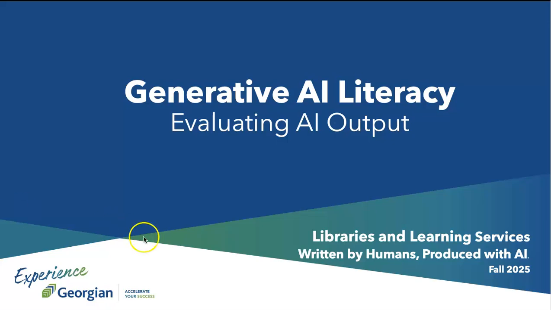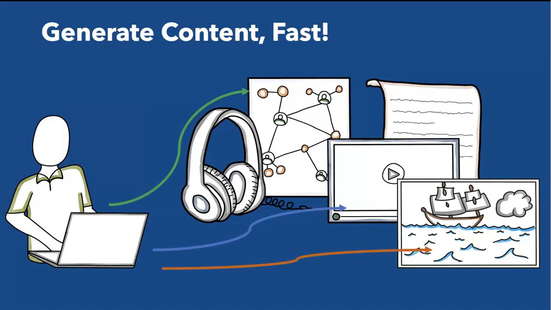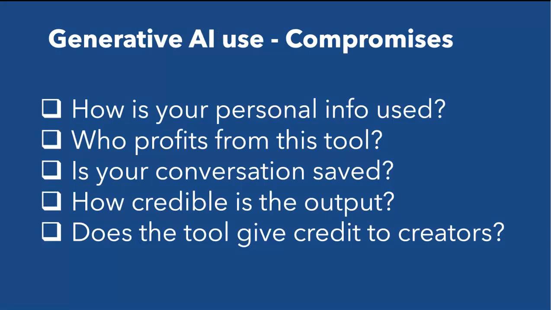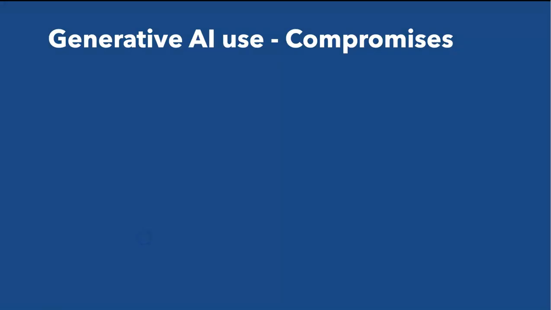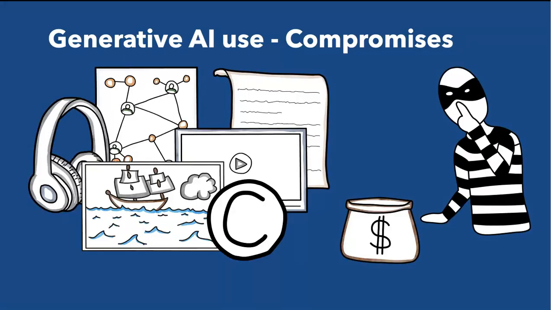Evaluating AI output. Publicly accessible AI tools like ChatGPT, DeepSeek, and more can generate fast content for you, but they often come with compromises around your personal information, the credibility of the generated output, and the protection of copyright and intellectual property. This can equate to stealing someone's ideas, research, writing, art, photography, or other creative or academic efforts, and can affect the creator's livelihood.